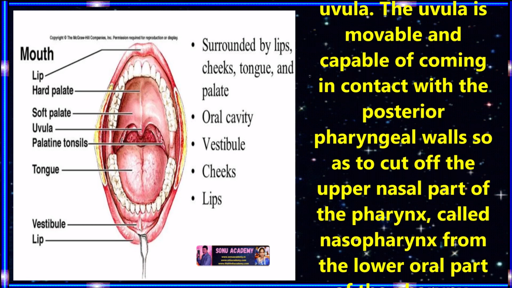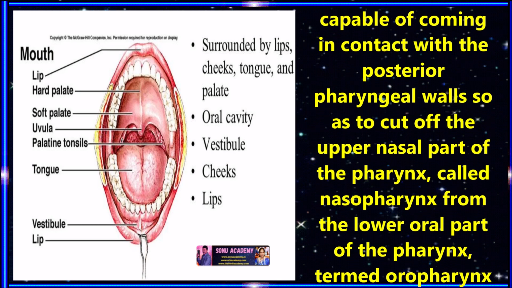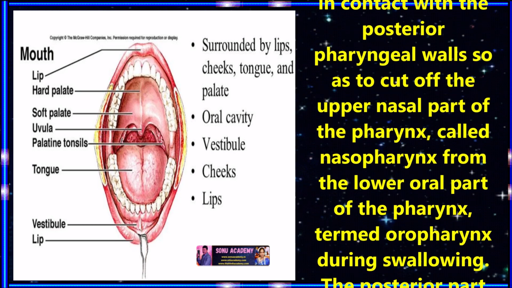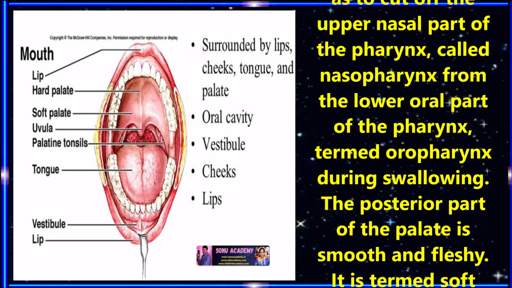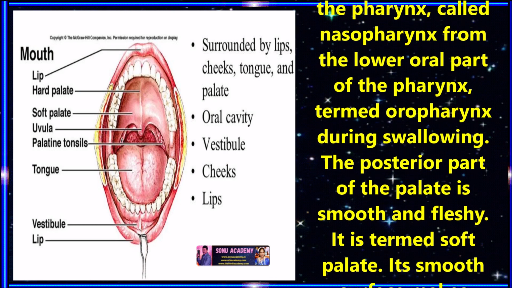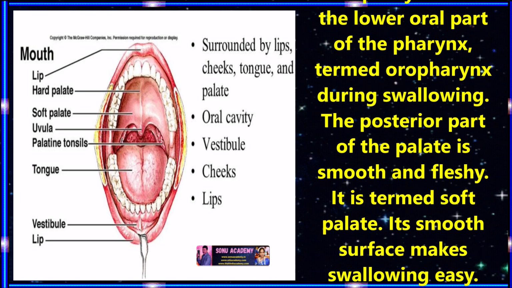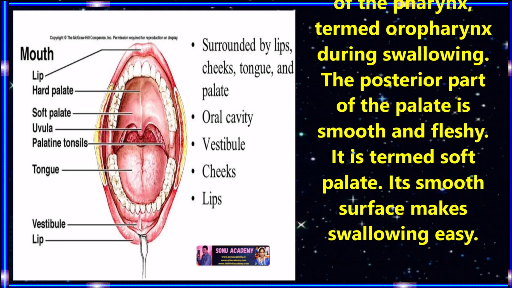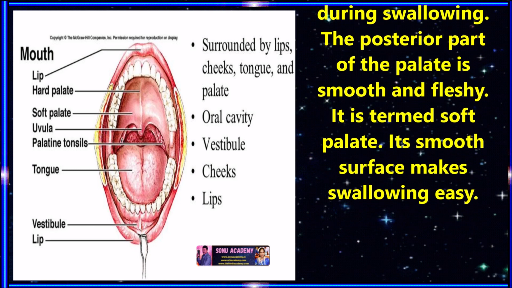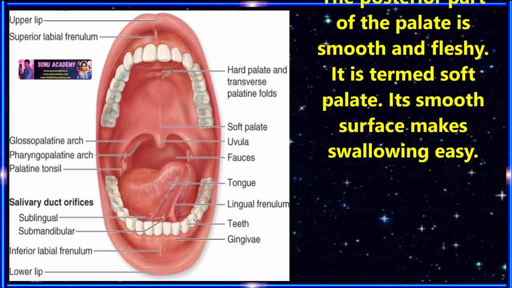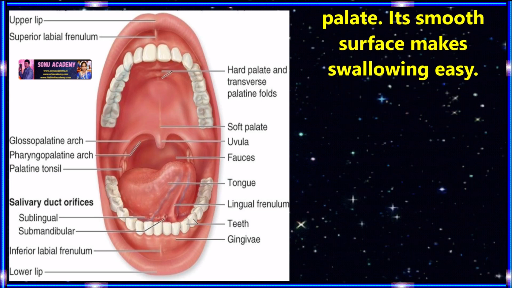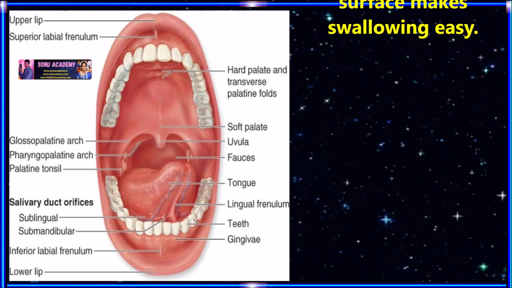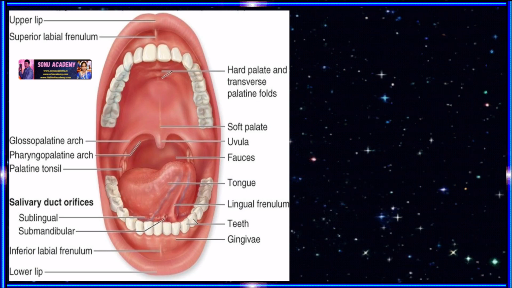The uvula is movable and capable of coming in contact with the posterior pharyngeal wall so as to cut off the upper nasal part of the pharynx, which is also called the nasopharynx, from the lower oral part of the pharynx, termed the oropharynx, during swallowing. The posterior part of the palate is smooth and fleshy. It is termed the soft palate. Its smooth surface makes swallowing easy.